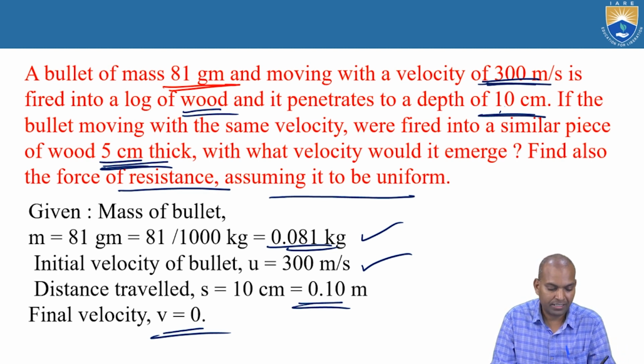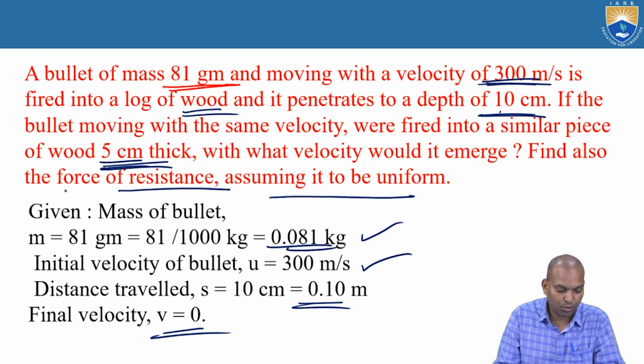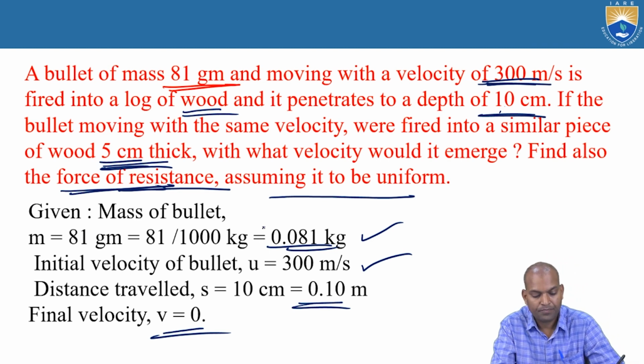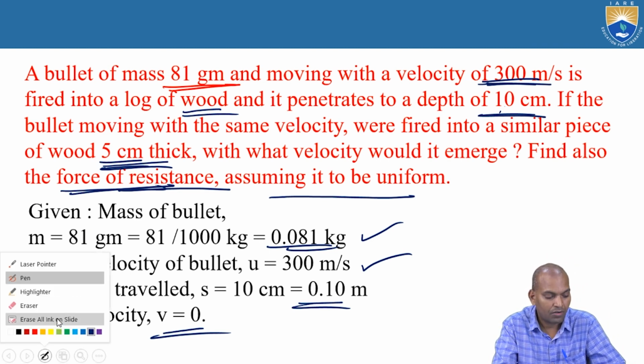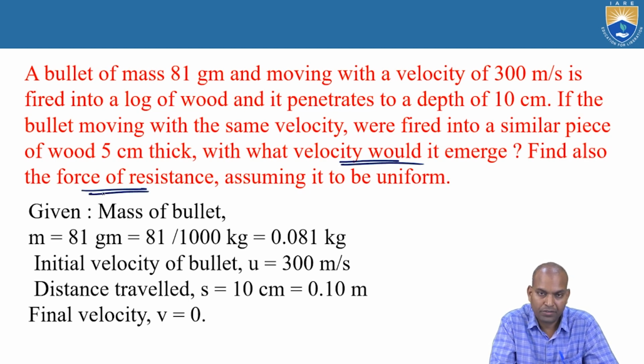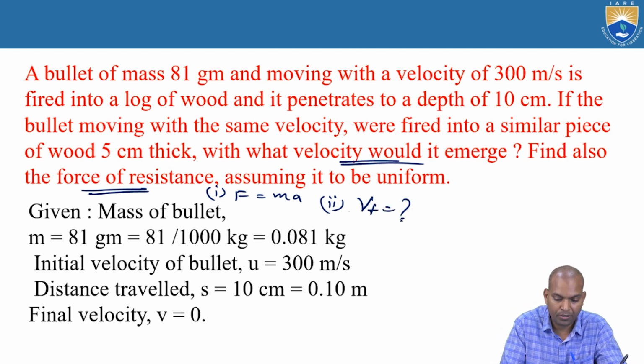Two components are to be calculated here. One is the force component, that is the force of resistance, and another is the velocity with which it emerges, that is the final velocity. That's why the first objective is the force of resistance, F equal to mass times acceleration, and the second objective is the final velocity Vf. So that is the problem here.